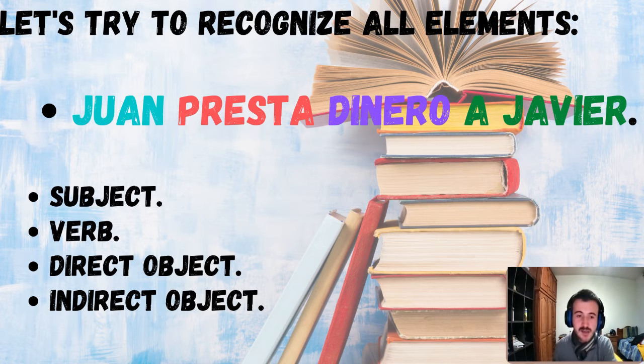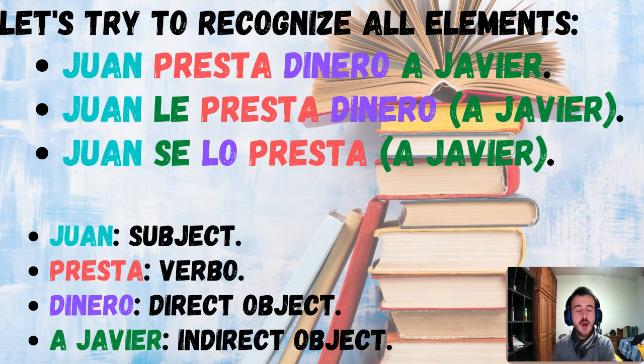Perfect. Now let's see the whole phrase. Our phrase was Juan presta dinero a Javier. So Juan borrows money to Javier. No, Juan lends Javier some money. Okay, Juan is our subject, the person who's doing the action. Presta is our verb, the action Juan is doing. Dinero is the direct object, it is what Juan is lending Javier, right? And finally, Javier is the recipient of the action. Basically, we have Javier as our indirect object.